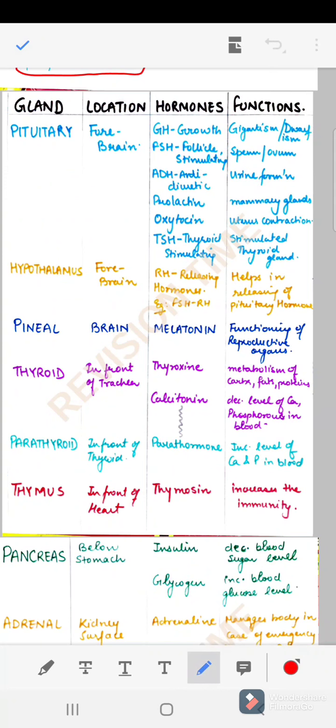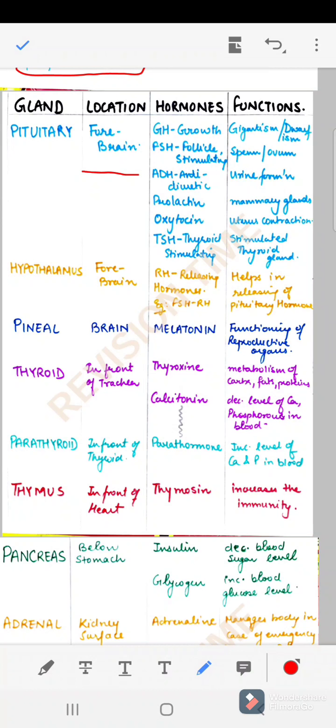Now let us see different hormones and the glands and the functions associated with them. First of all, we have the pituitary gland. It is located in the forebrain. We have already seen the parts of the brain: midbrain, hindbrain and forebrain. It is first releasing the growth hormone. As the name suggests, it is responsible for the growth of our body.